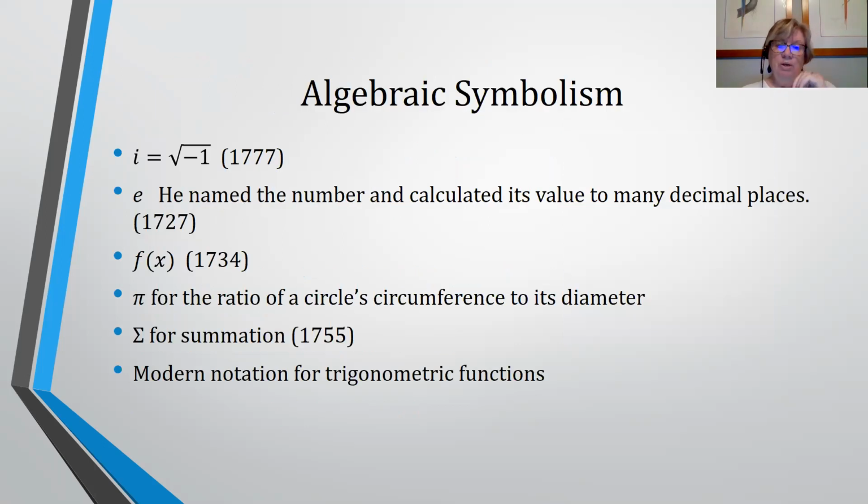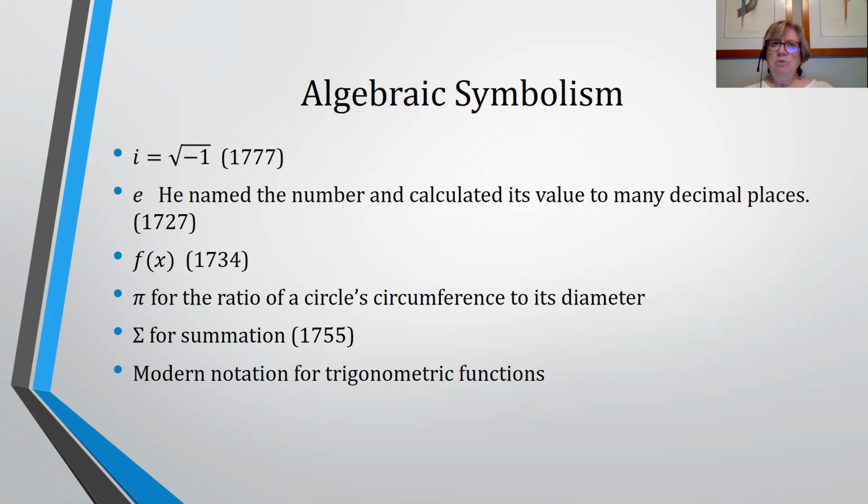So what do we know him for? I mentioned the algebraic symbolism. In 1777, he introduced i as the square root of -1. Thanks to Euler, we have e for that exponential function. He named the number and then calculated it to a lot of decimal places, did that in 1727. In 1734, he also used the functional notation f of x.